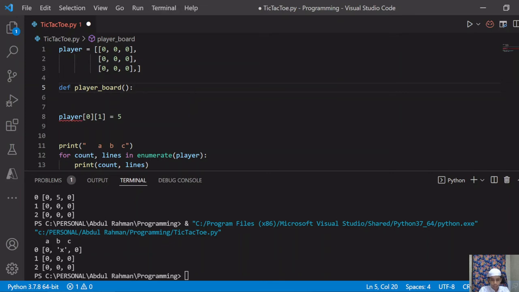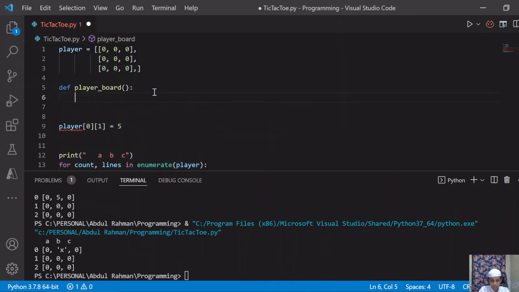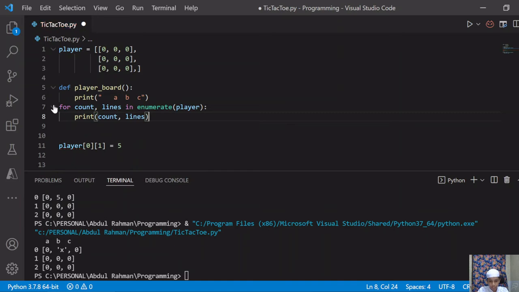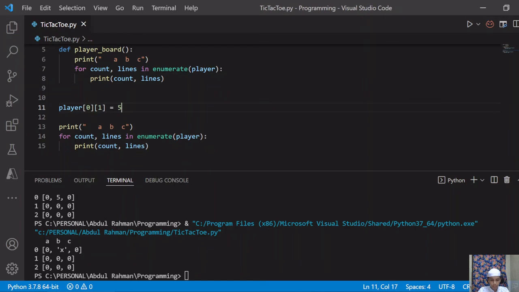So now we have this. I will copy this block of code and paste it here. Now I will give it a tab.